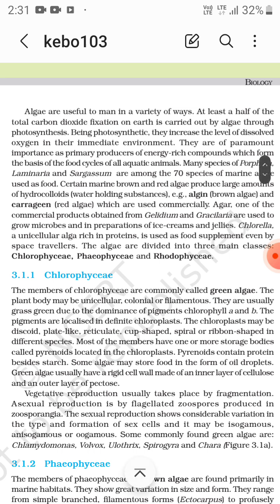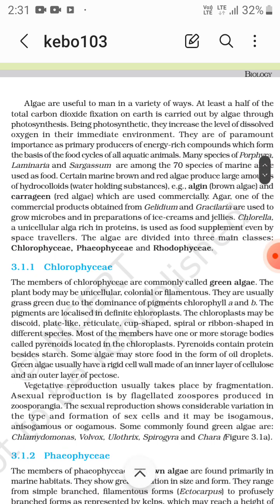So agar is a different thing. Algin and carrageen, these are the hydrocolloids. Don't get confused. Agar is a different thing. Now Chlorella, a unicellular alga rich in proteins, is used as a supplement even by space travelers.